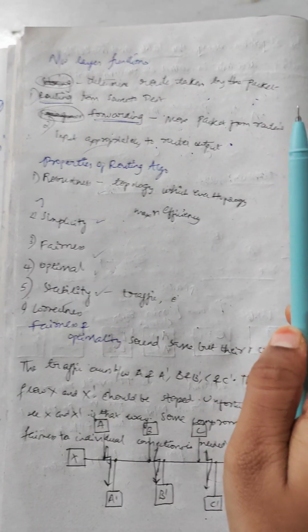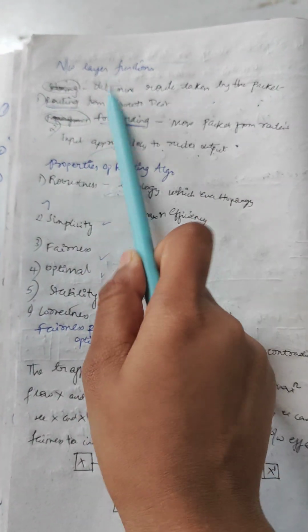Hello everyone, as a part of routing algorithms, now I'm going to explain you about the network layer functions. There are two functions.